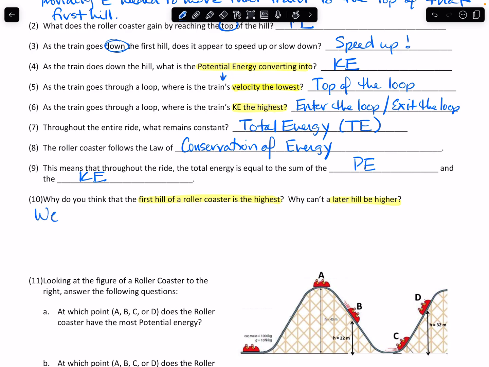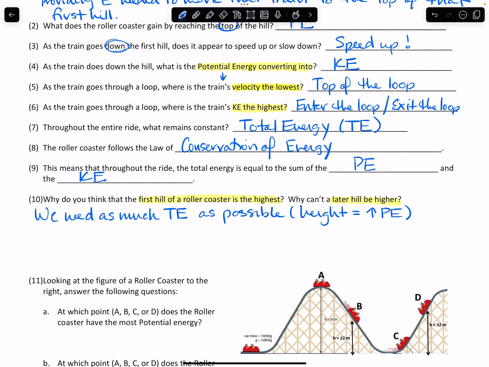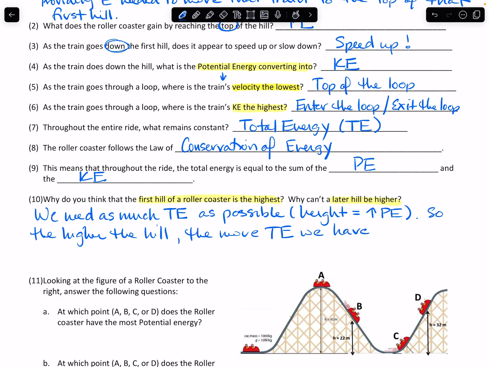All right. So we need as much total energy as possible. Remember, height equals an increased potential energy. All right. So the higher the hill, the more total energy we have for the ride.